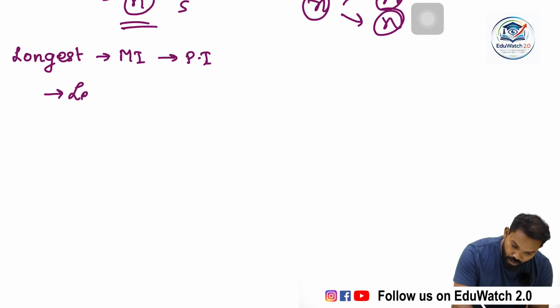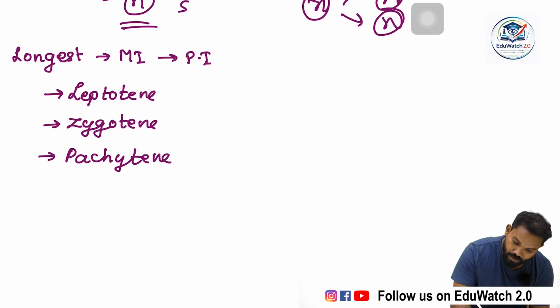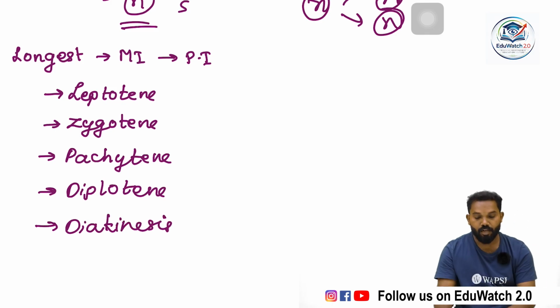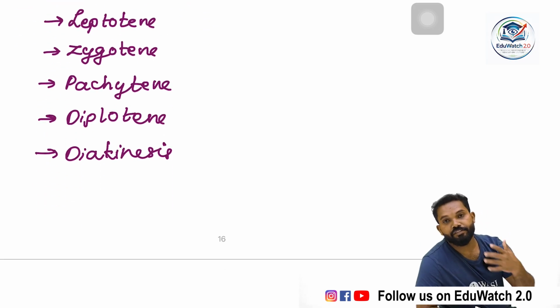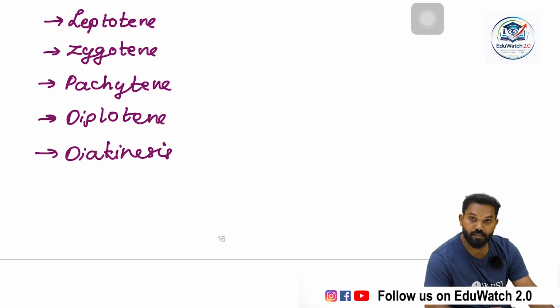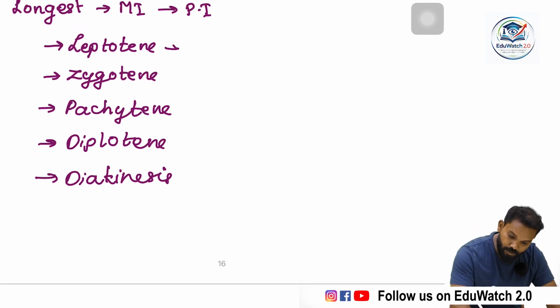They are leptotene, zygotene, pachytene, diplotene, and diakinesis. Each stage has its own characteristic feature. Among these, zygotene and pachytene are more important.